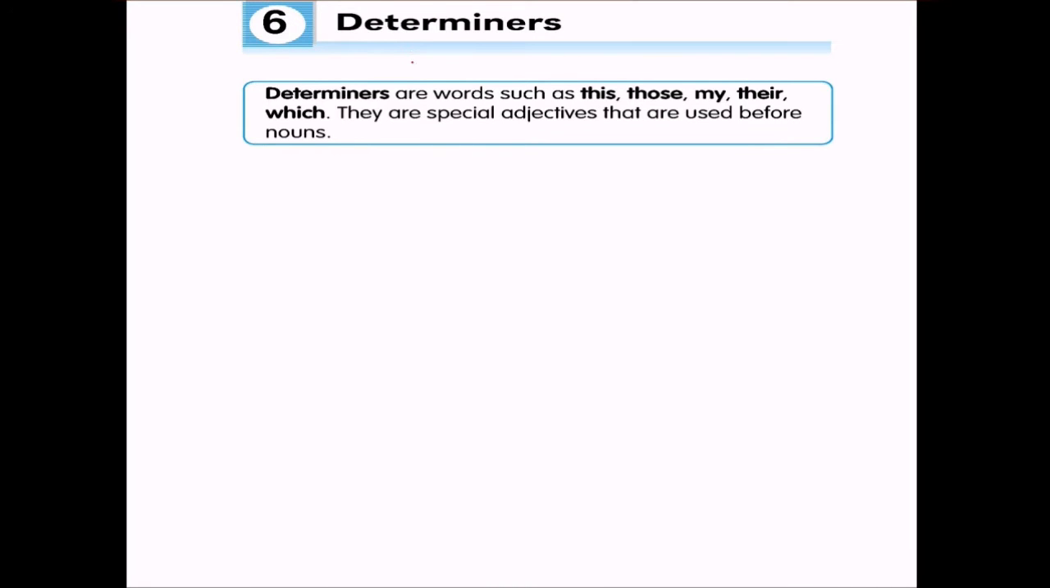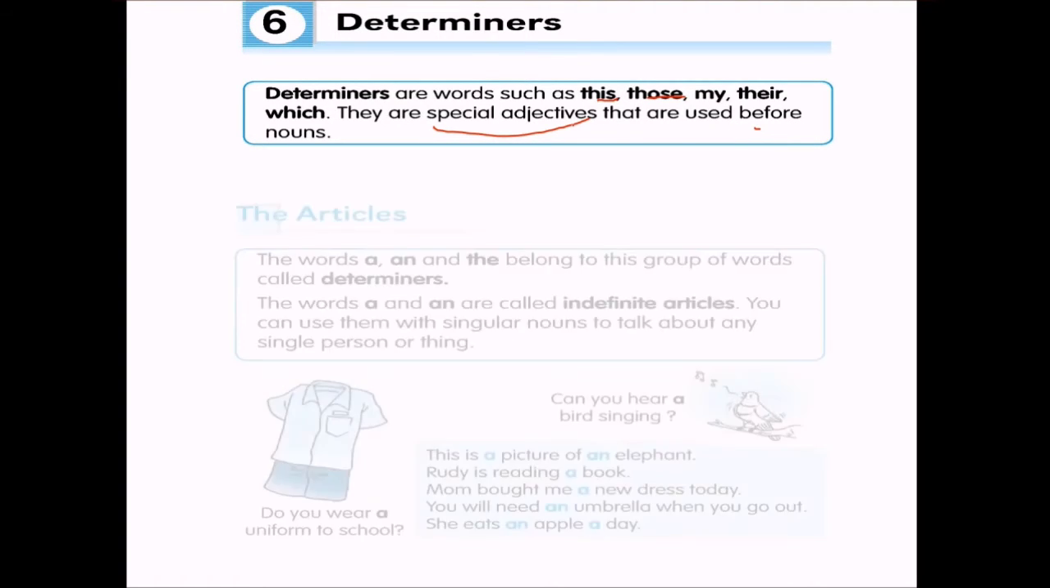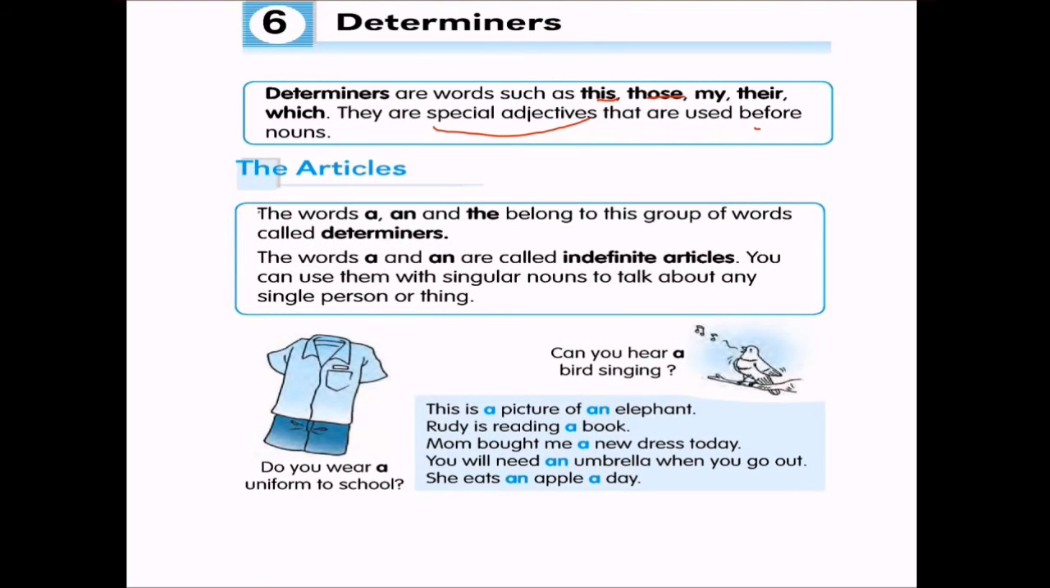So let us talk about determiners today. Determiners are words such as this, those, my, their, and which. They are also adjectives. They are special adjectives that are used before a noun. Please understand, they are used before a noun. We have articles: a, an, and the. They belong to this group of words which are called determiners.